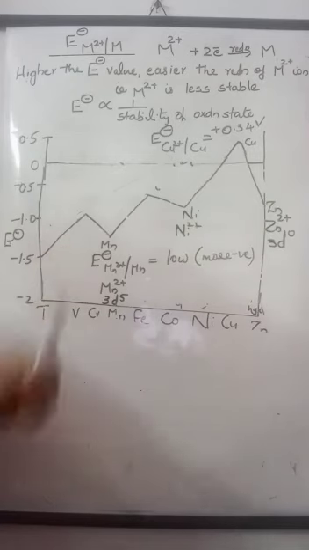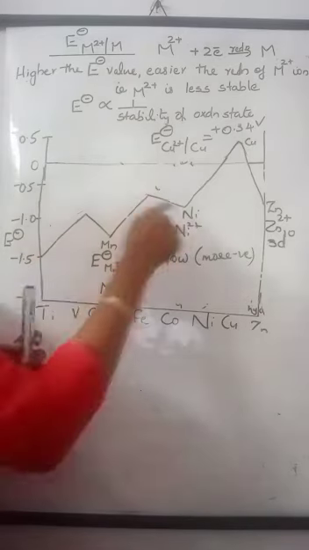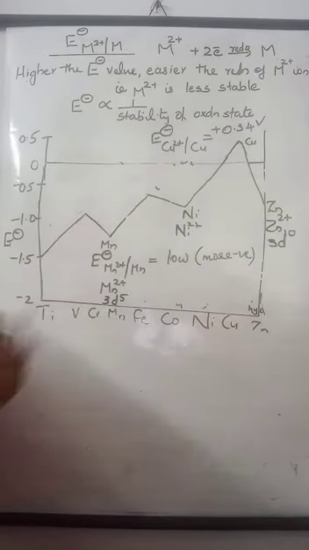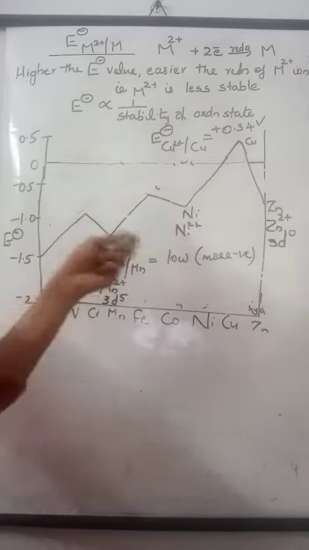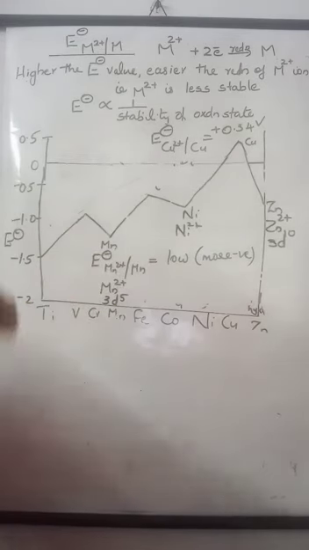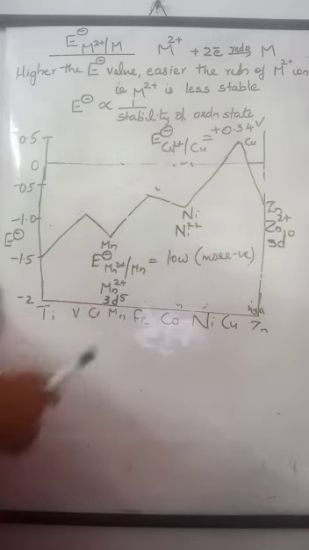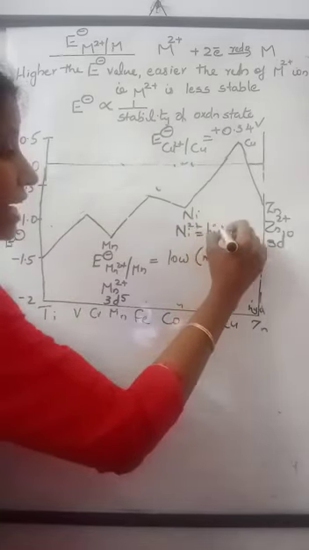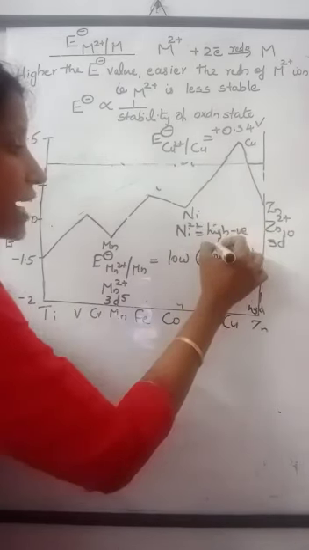For nickel, the E0 value is more negative than expected. This is also due to the extra stability of nickel 2+ ion. The factor that stabilizes nickel 2+ ion is its high negative hydration enthalpy.